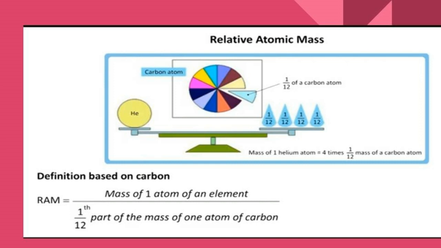Later, hydrogen atom was replaced by oxygen atom as a standard. Now the stable isotope of carbon with atomic mass 12 is used as the standard for measuring relative atomic mass of an element. Relative atomic mass of an element is the ratio between the average mass of its isotopes to 1/12th part of the mass of a carbon-12 atom. It is denoted as Ar. Otherwise, it is called the standard atomic weight.